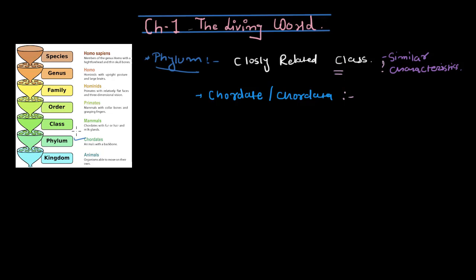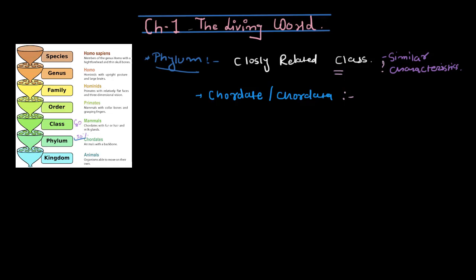Obviously the similarity in those characteristics is going to be less than all the similarities here. Remember, here if it is 60%, then here you are going to see only 50% of similarity. Arey bhai, chalo na, 50% is there, put them all together in the same phylum, right? So the similarity in the characters is going to decrease.